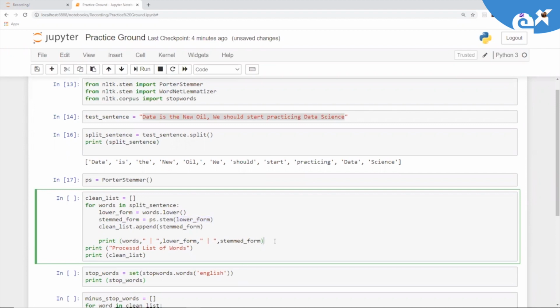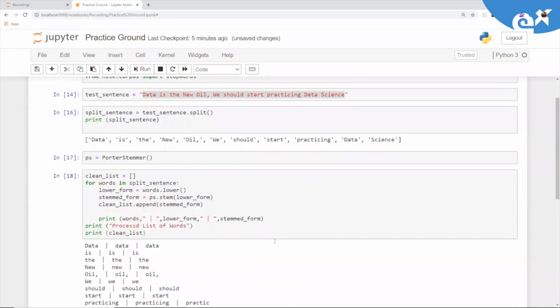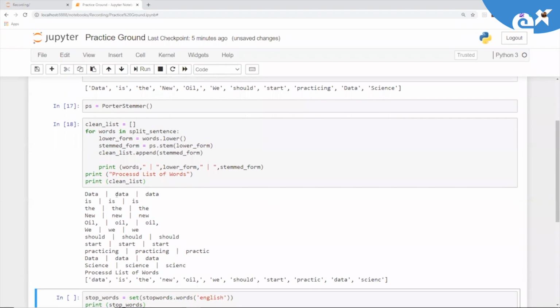So here we are printing the original word, then the lower form, and then the stemmed word, right? And then finally we have the clean_list. So let's check the output. If you see, data after lowercase is a small d and stemming is the same, is is also the same. But then say if we talk about practicing, right? After lowercase it's practicing, but after stemming, only ing is getting removed.